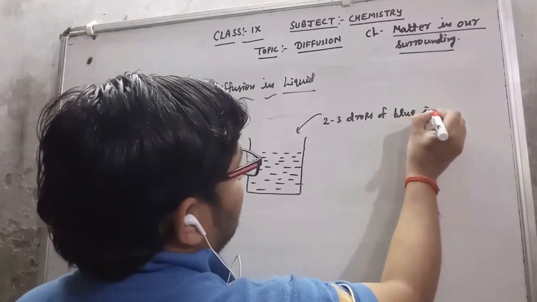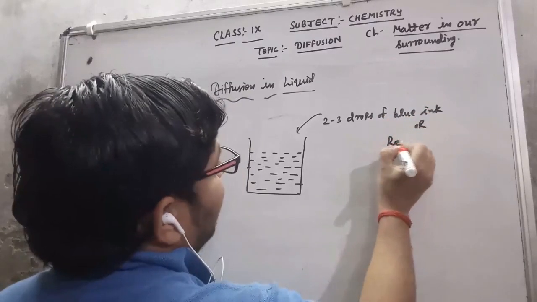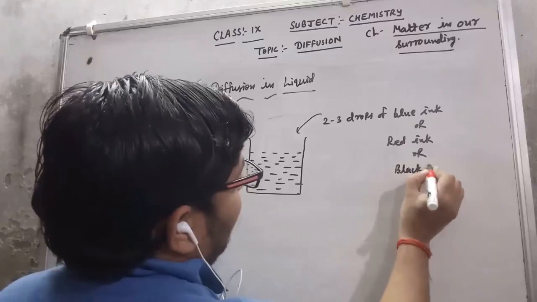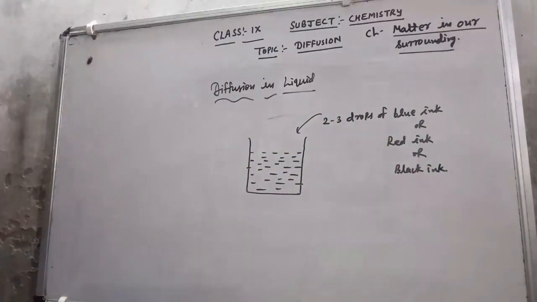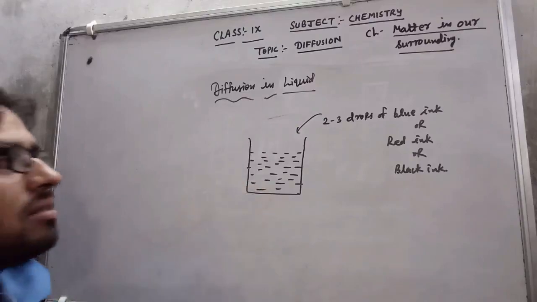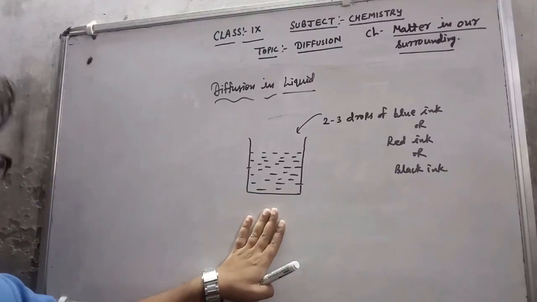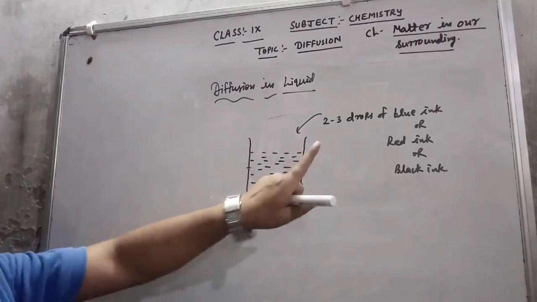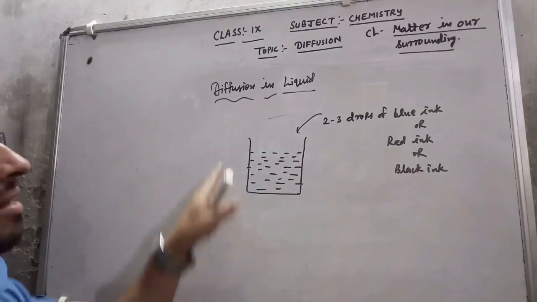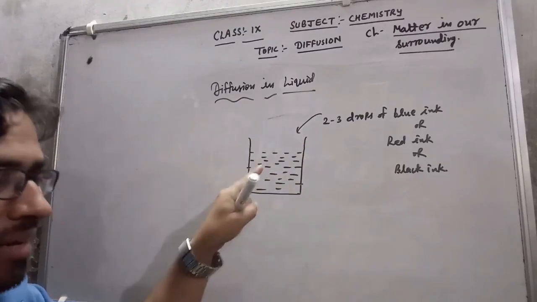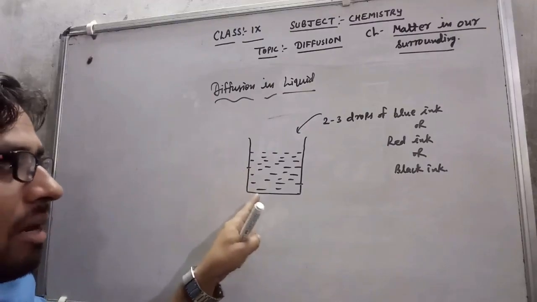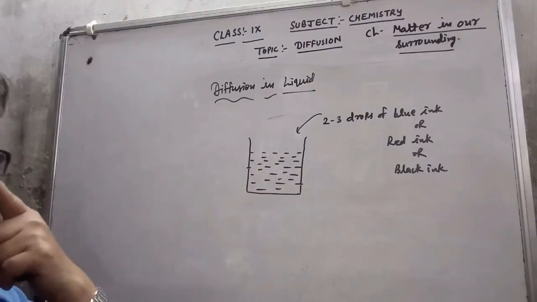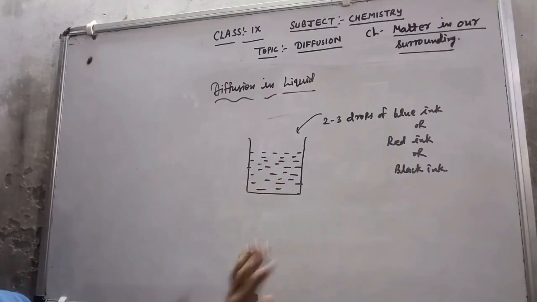You can add blue ink or red ink or black ink, any ink whatever you have, and intermix it in this container in which we have filled the water. As you add the ink, whatever color it is, you will see that the water particles in the container intermix with the particles of ink, and they give the same color, a little bit lighter, but that color we get in the container.